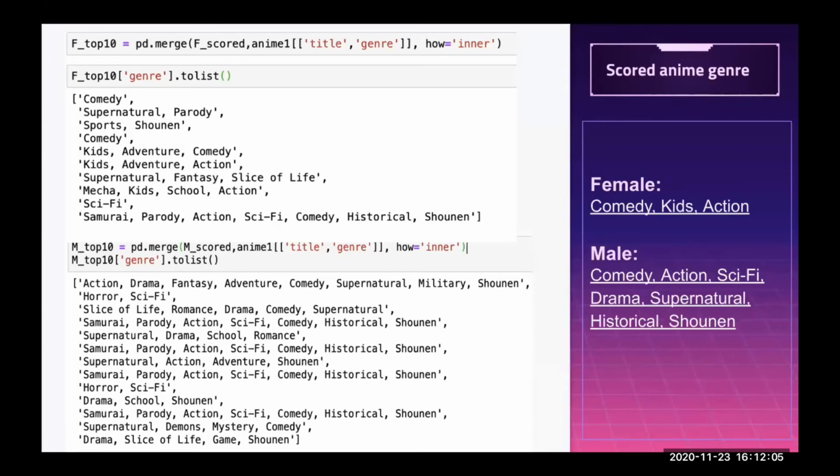The upper one is for female. For female, comedy, kiss, and action genres are very popular. For male, comedy, action, science fiction, drama, supernatural, historical, and shonen are very popular. Those genre names are shown in the top 10 three times or more. For both genders, comedy and action are always very popular.